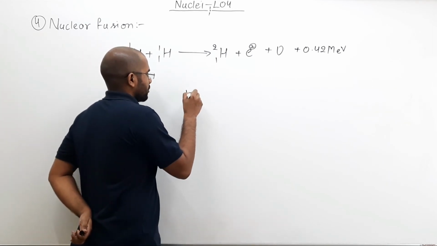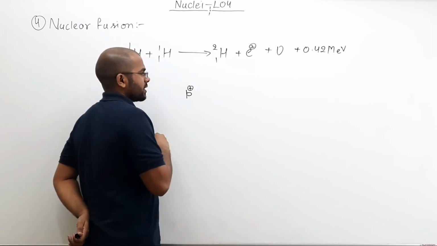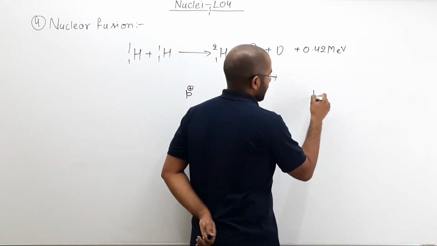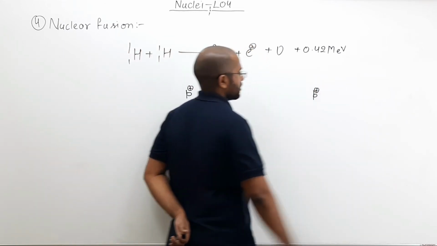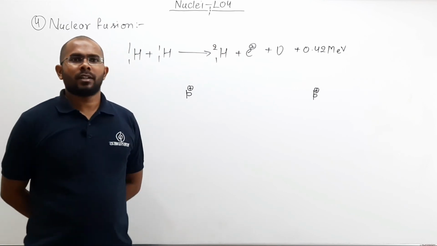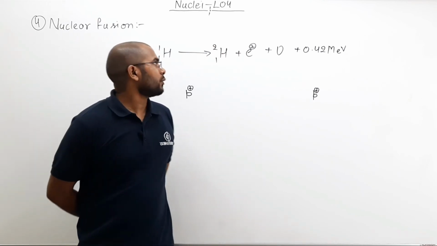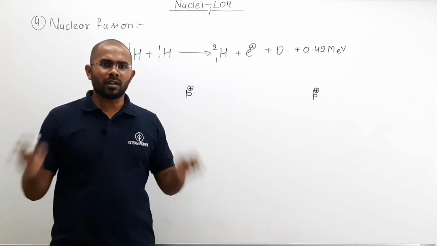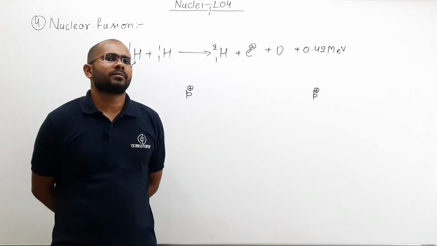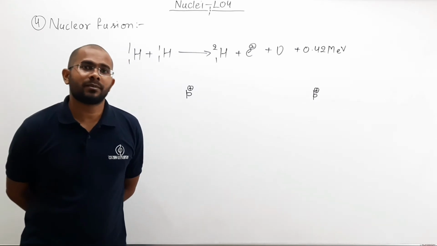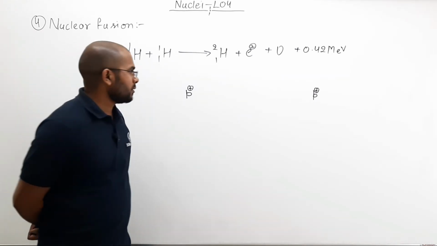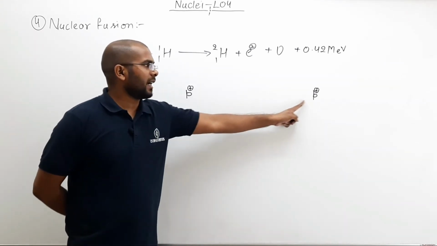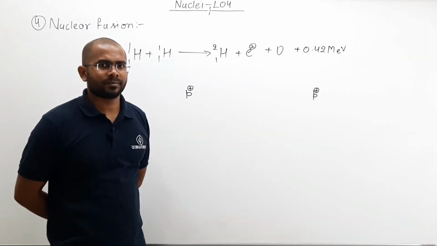If I put a proton here, positive charge, and if I put another proton here, positive charge. Now remember, in order to form this deuterium, they will have to come very close to each other, of the order of a fermi meter. Now here they are, let us say, at 1 meter difference.